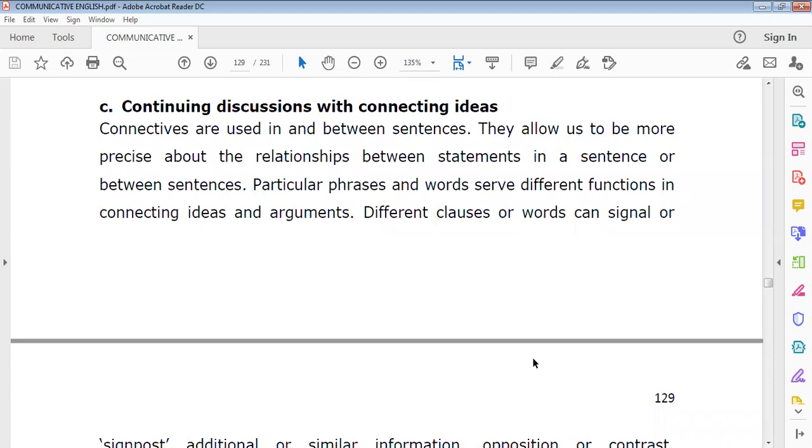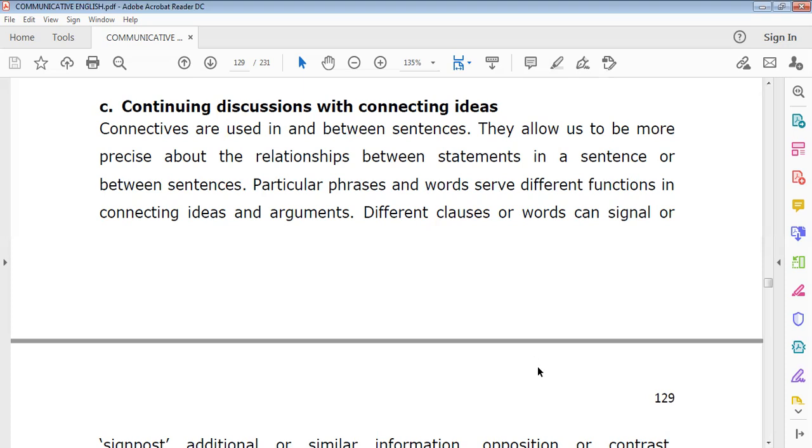What are connectives? Connectives are used in and between sentences. More probably, I'll be telling you about conjunctions, connectives. Connectives are used in and between sentences. They allow us to be more precise about the relationship between statements in a sentence or between sentences. Particular phrases and words serve different functions in connecting ideas and arguments.